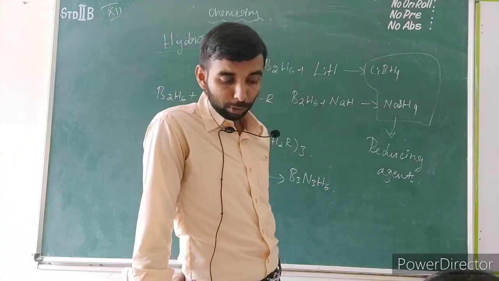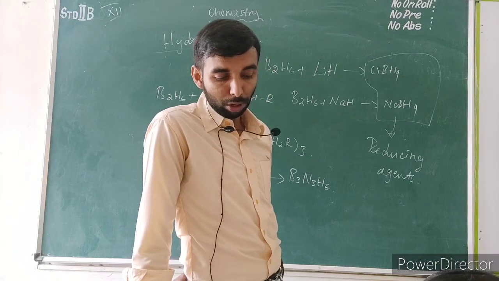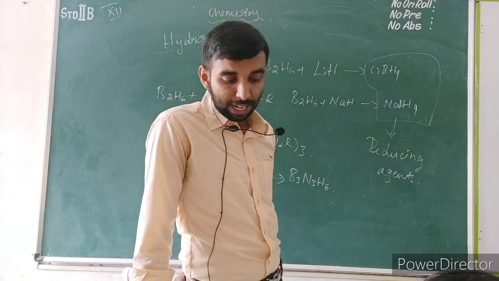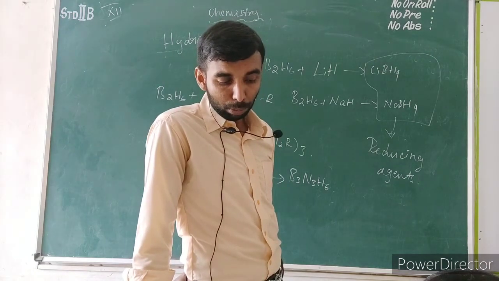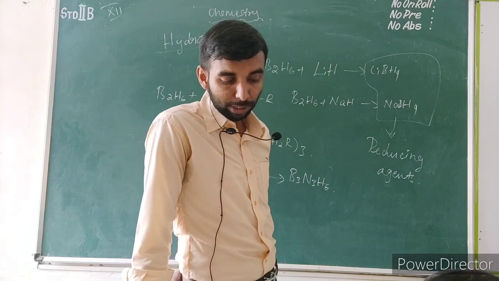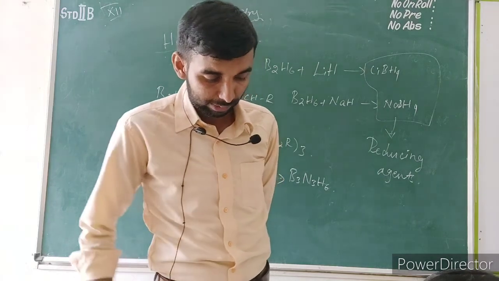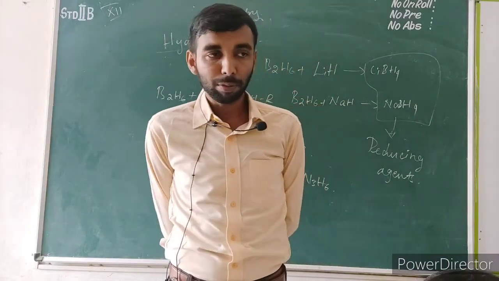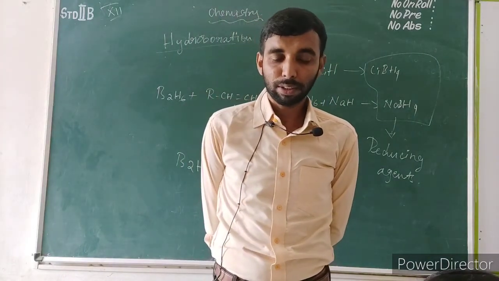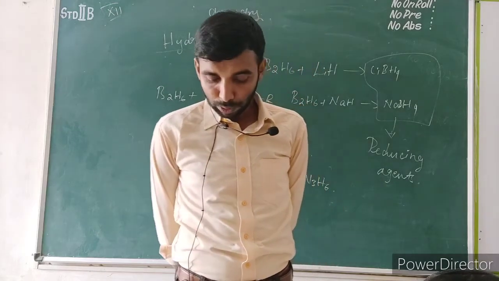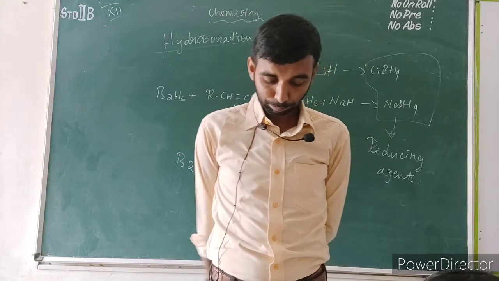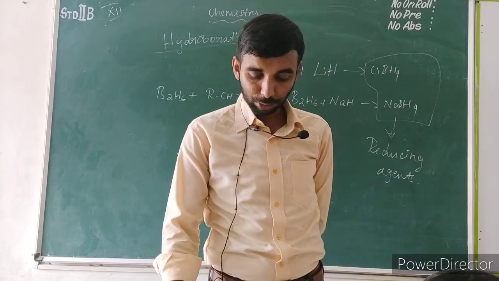Then the 3 center 2 electron bond, the B-H-B bond formation, involves the overlap of the half-filled hybridized orbital of one boron, the empty hybridized orbital of the other boron, and the 1s orbital of hydrogen. In the public examination, the question will be like: explain the structure of diborane. For that, you have to draw the structure of diborane and write these points given in the structure of diborane.